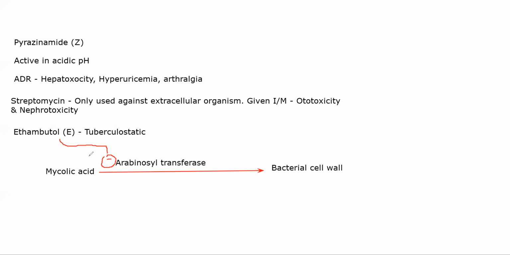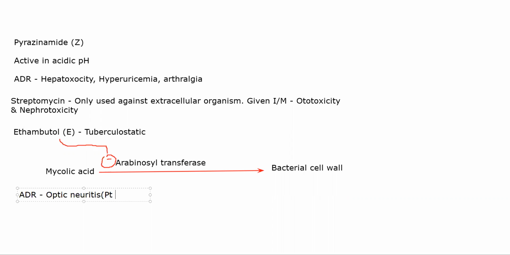Now, there are some very specific adverse effects for ethambutol. It will cause optic neuritis. ADR includes optic neuritis. So basically your optic nerve gets inflamed, because of which some patients develop color blindness. As a result of optic neuritis, it will technically be a type of color blindness. They'll not be able to differentiate between red and green.